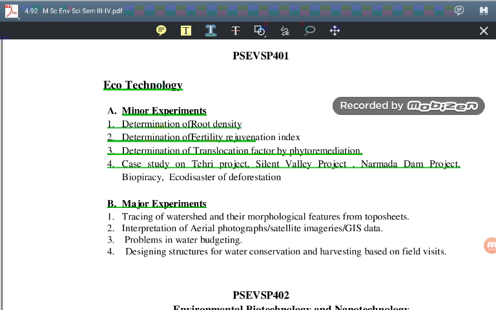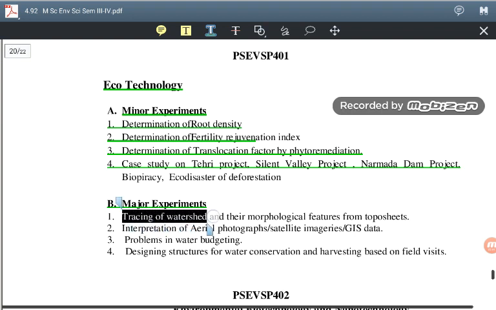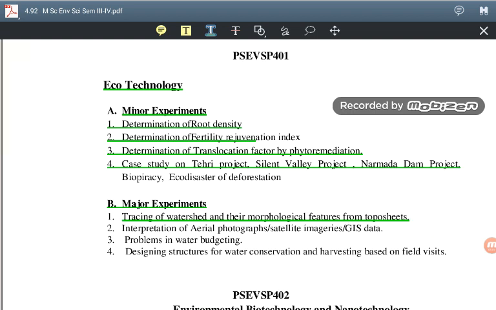Next, coming to the major experiment. Here in case of major experiment, we have to perform the first experiment, that is tracing of watershed and their morphological features from the topo sheet. So we have to draw the topo sheet of the watershed. We have to trace the watershed. We'll discuss how to draw it and how to form the topo sheet structure. So we have to cover this first experiment, that is tracing of the watershed.